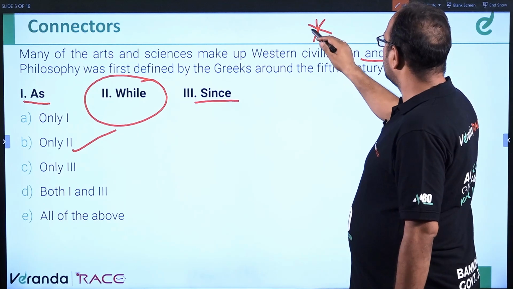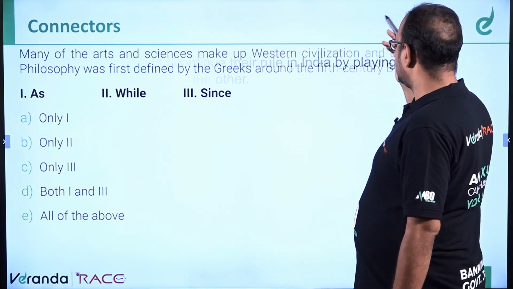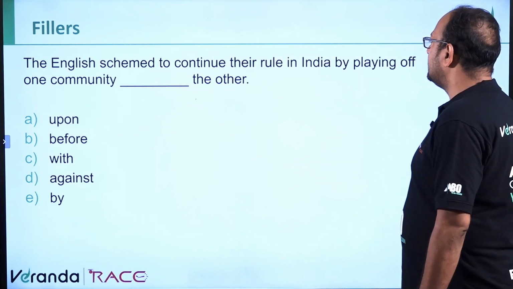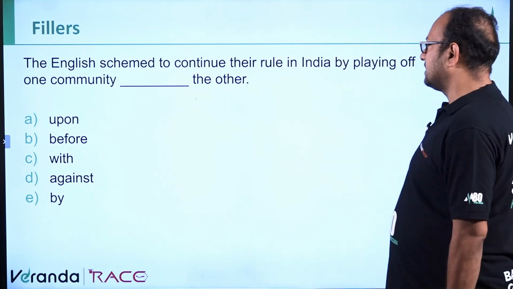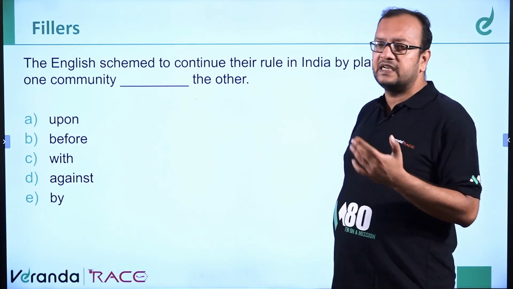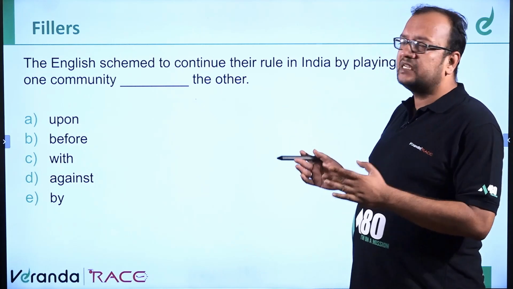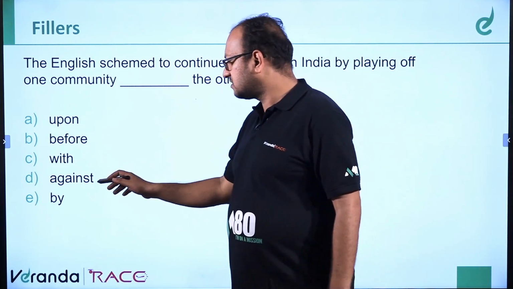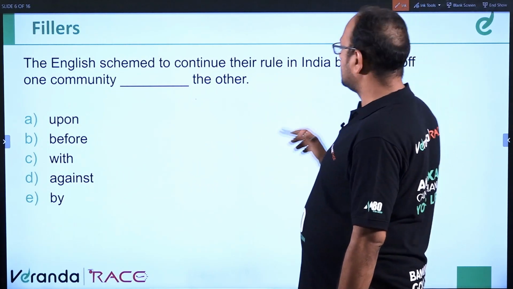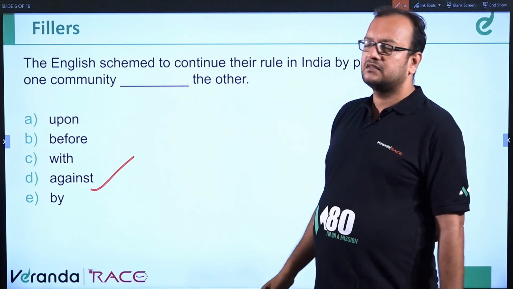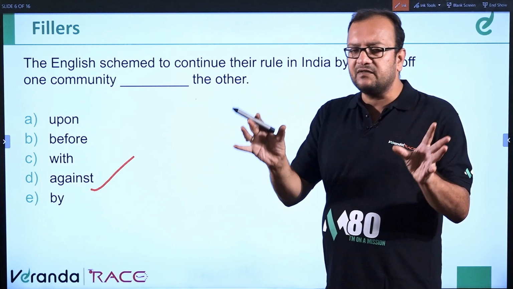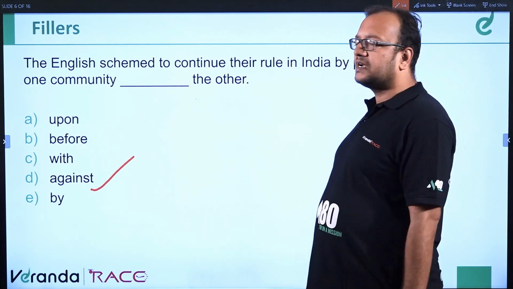Next question. The English schemed to continue their rule in India by playing off one community dash the other. So the English schemed to continue their rule in India by pitting one community against the other. So it will be "against." Against will be the correct answer. Playing off means pitting, like placing one community against the other. Okay.